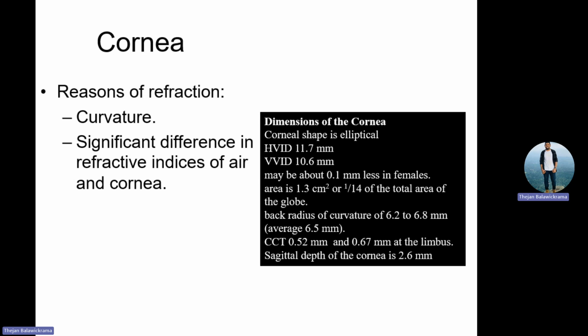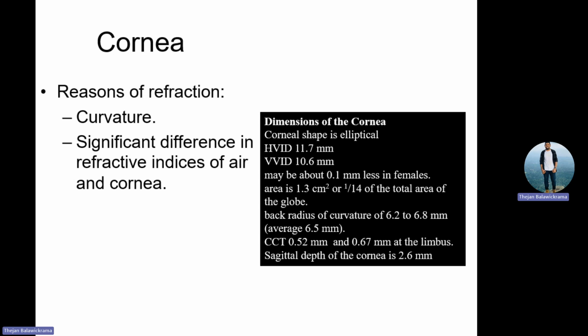So even in the human eye, what happens? Between the air and the cornea, air is about 1 and cornea is 1.376, which is the largest refractive index difference in the human eye. Cornea to aqueous, very little difference. Aqueous to lens, very, very little difference. Lens to vitreous, very little difference. The largest refraction takes place at the cornea, about 80 percent, because that is the point where the refractive index difference is very high. Understood? Your refractive index difference is 0.376.